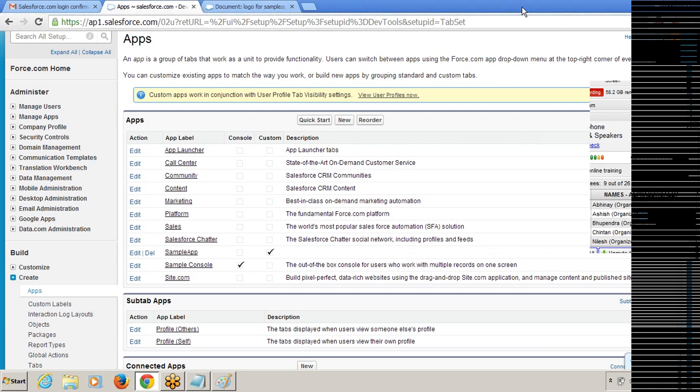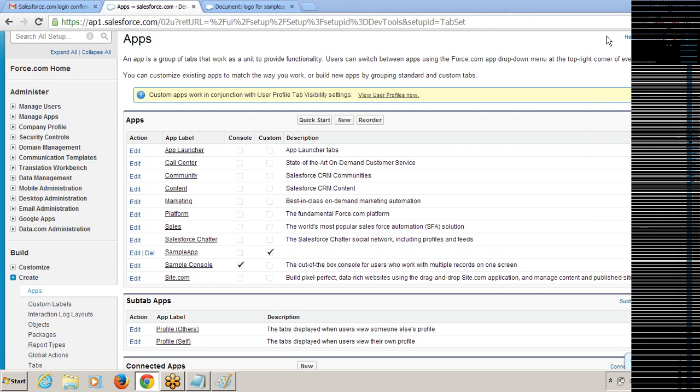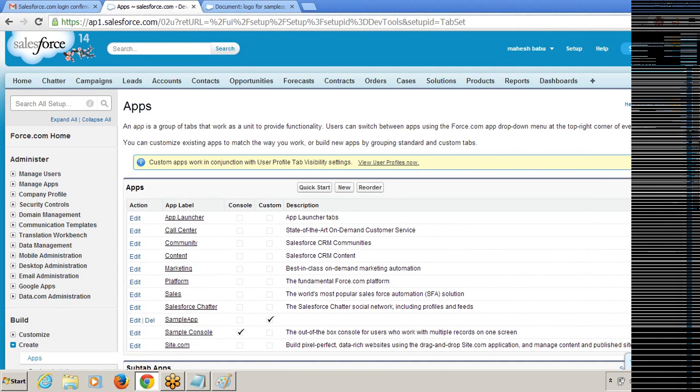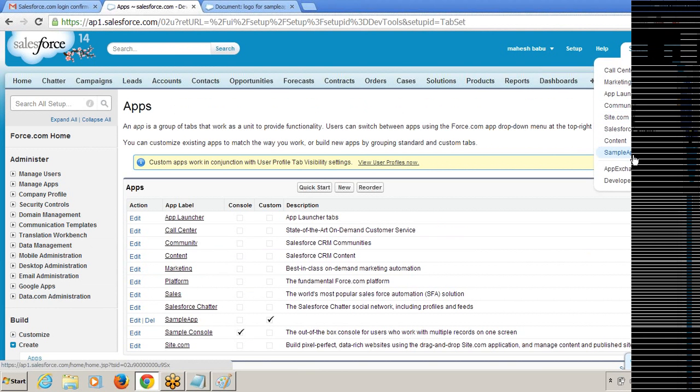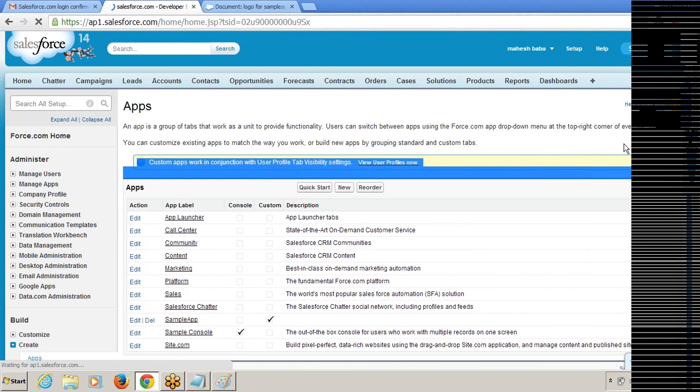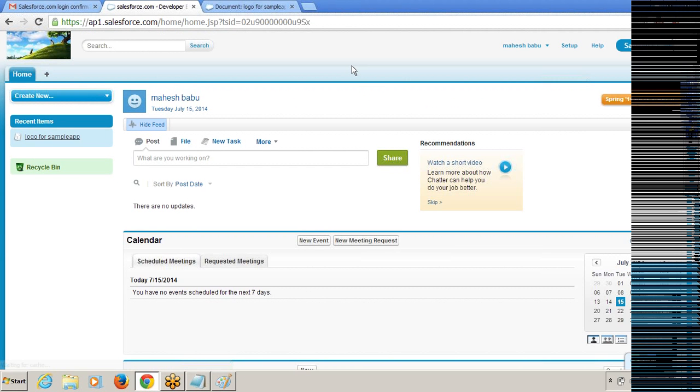If I go to my application drop-down box at the top, we can see the sample app. I'm clicking on the sample app. So it is a sample app. Can you see the logo? Is it the standard Salesforce logo or your uploaded logo?